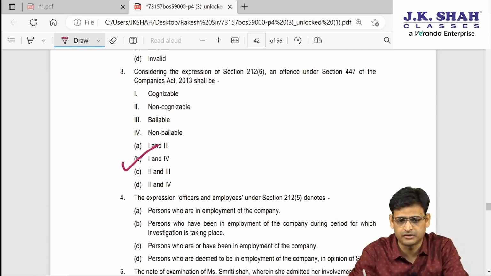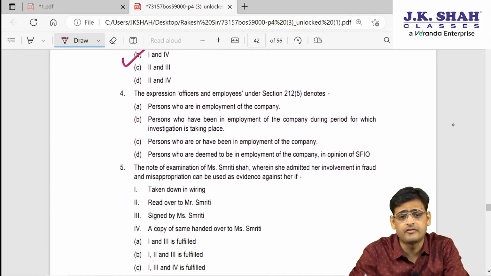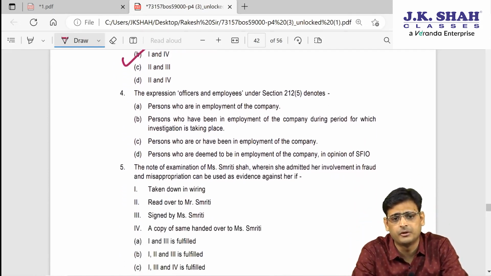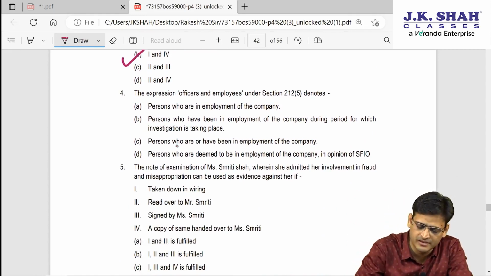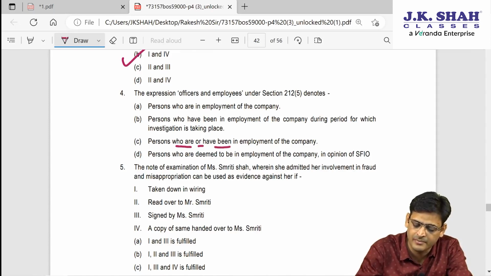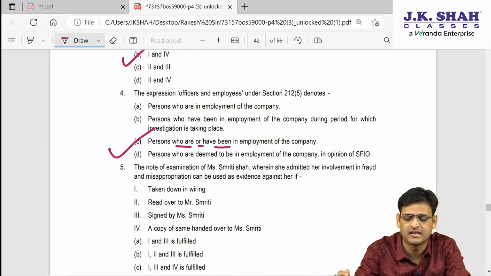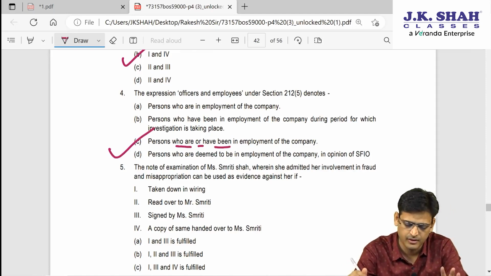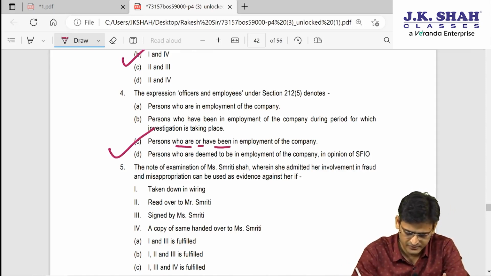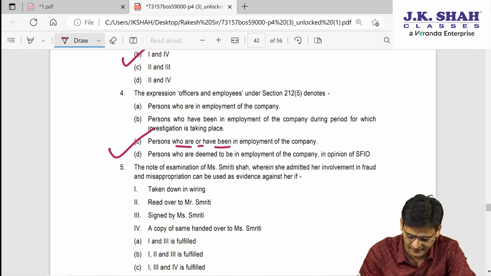Now let's move to the next question. The expression of officer and employee under section 212(5) denotes what? Can I say that it denotes current employees as well as past employees? So here it will be C, who are or have been in employment. So current employees as well as past employees, both will be covered. So 4C.